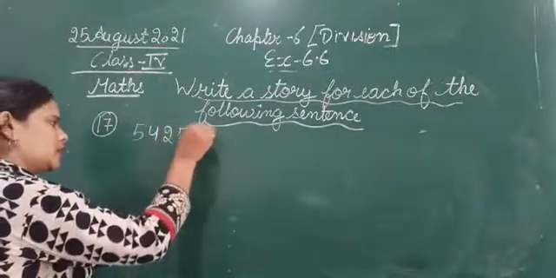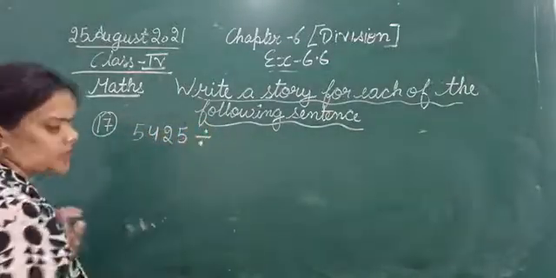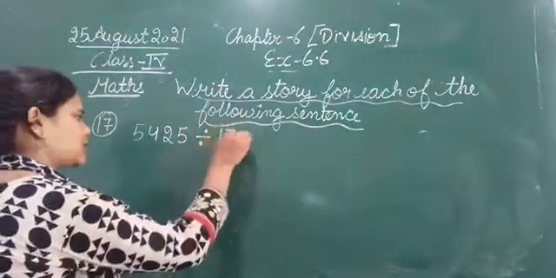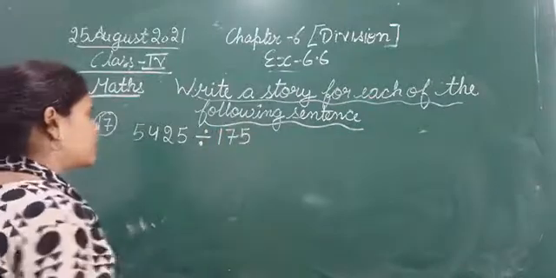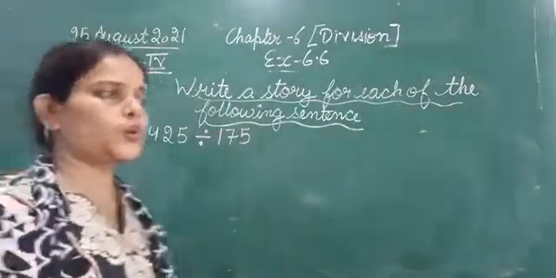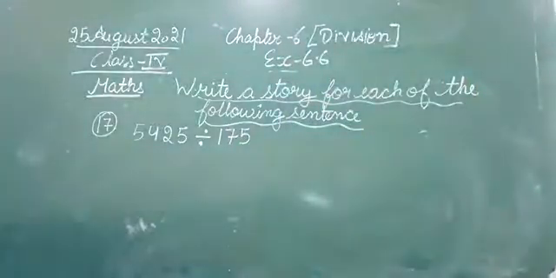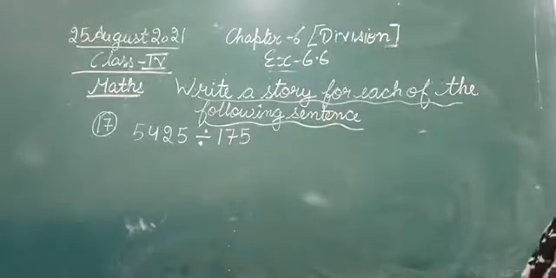Now you have to frame a story for this number sentence in which 5425 will be divided by 175.